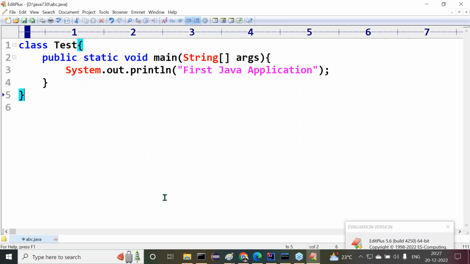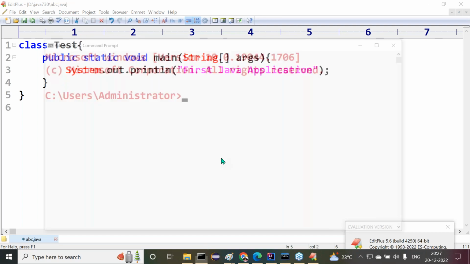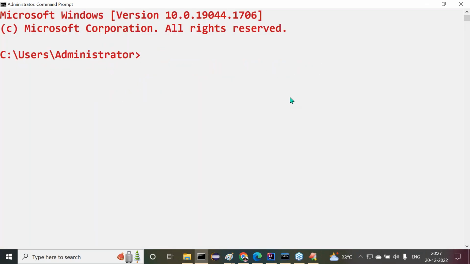Right, let me compile and execute this. I'll open a fresh command prompt and go to the location where we saved our Java file, which is d:/Java 730. First, go to the D drive. Now it is in the C drive actually. D:, then cd, then Java 730.